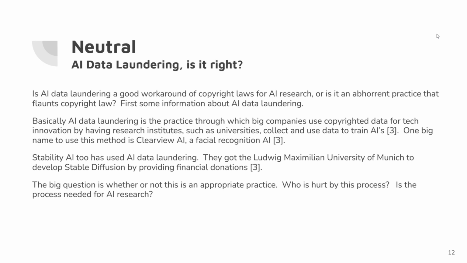Stability AI too has used AI data laundering. They got the Ludwig Maximilian University of Munich to develop Stable Diffusion by providing financial donations. The big question is whether or not this is an appropriate practice. Who is hurt by this process? Is the process needed for AI research?